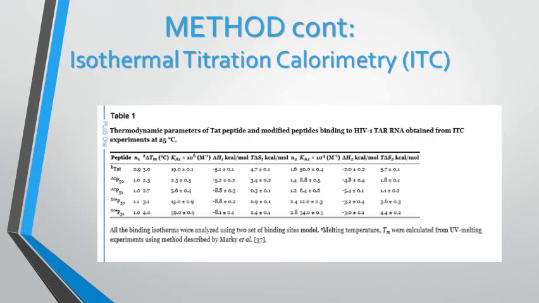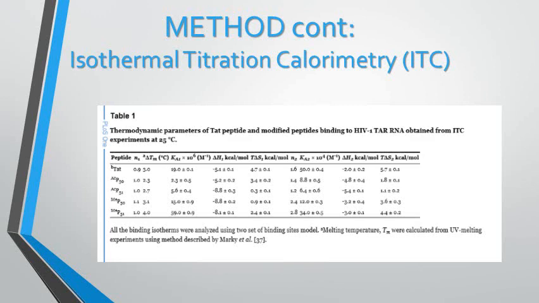The duration of each injection was 8 seconds and the delay between the injections was 180 seconds. The first injection of each titration was used as a dummy injection and was removed from the analysis. Each injection produced a heat burst curve and the area under each curve was determined by integration to obtain the measurement of the heat associated with the injection.